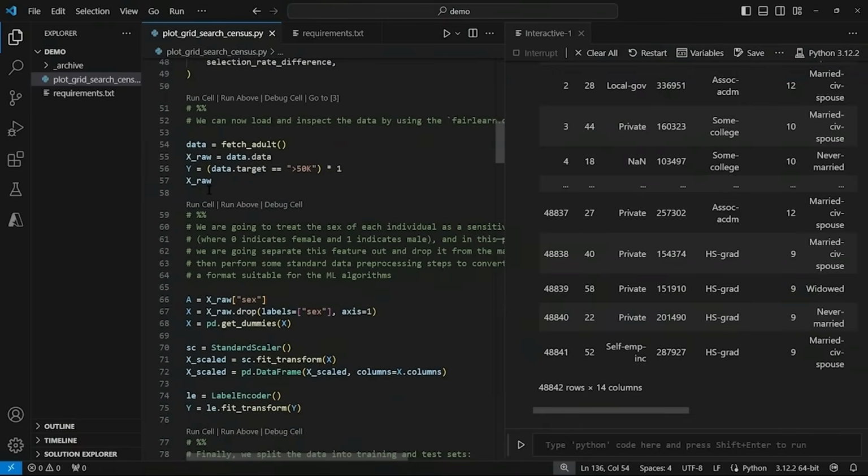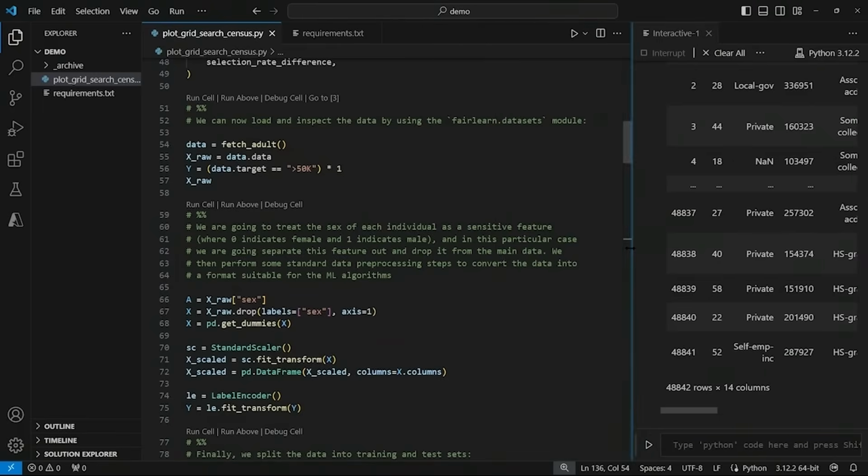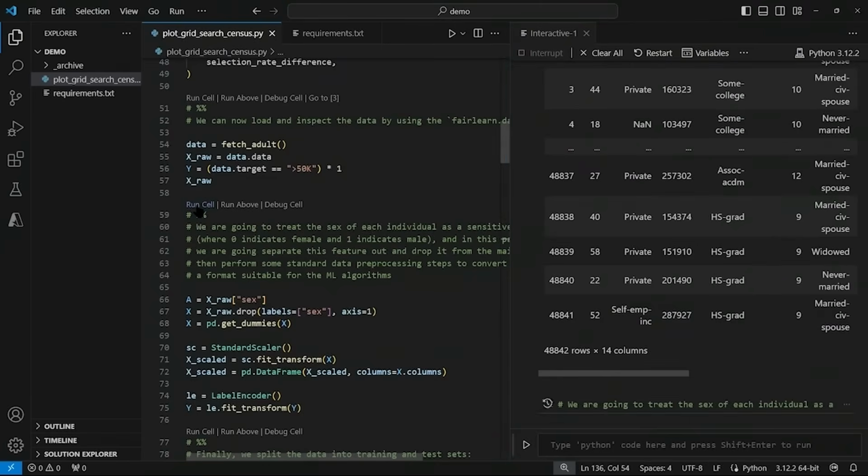And now here's where it gets interesting. So as the comment indicates, to treat the sex of each individual as a sensitive feature. And in this case, 0 is a female and 1 indicates a male. What's going to happen is we're going to drop this feature out of the main data. And then we'll perform standard data processing to convert the data into a format suitable for a machine learning algorithm. Okay, so I'll select Run Cell.